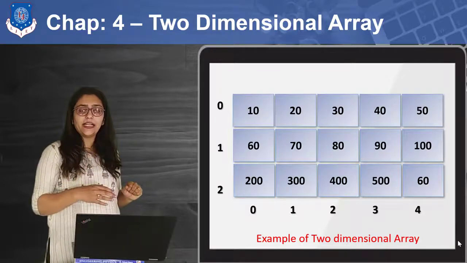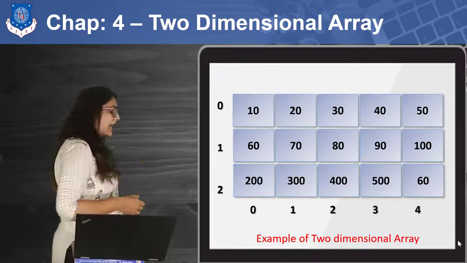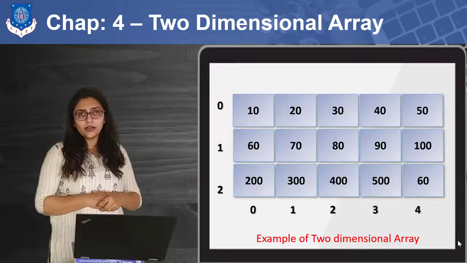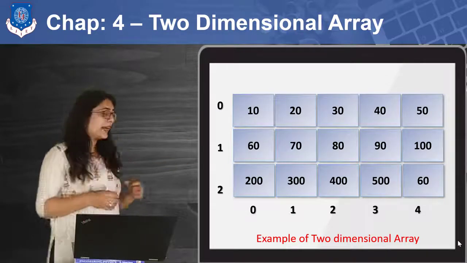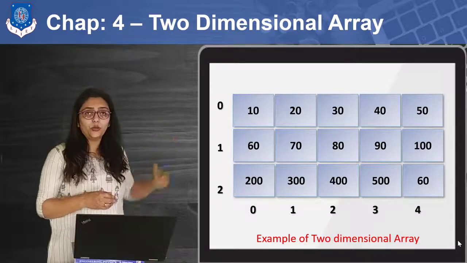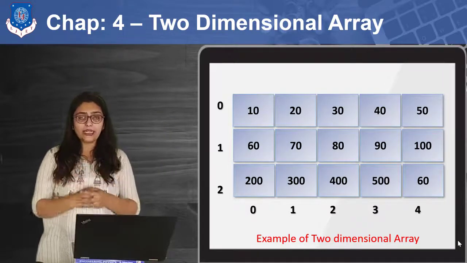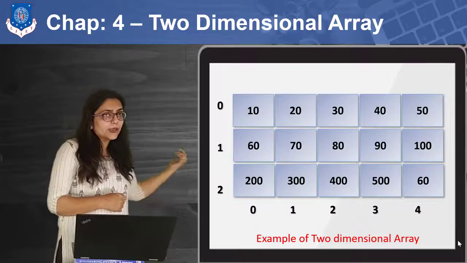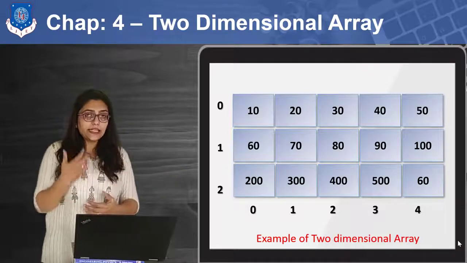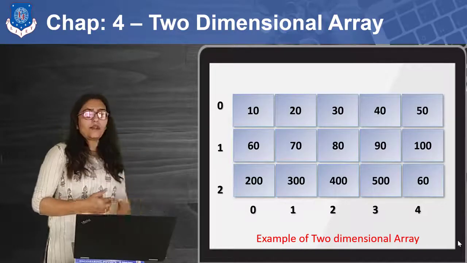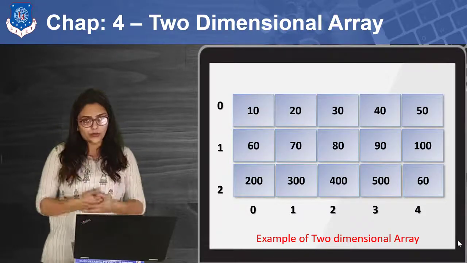A of 1 means the second entire row will be covered, and A of 2 means the third entire row. How can I identify a single value? I have to use the column number as well. So if we have both rows and columns as indexes, this kind of array is called a two-dimensional array.